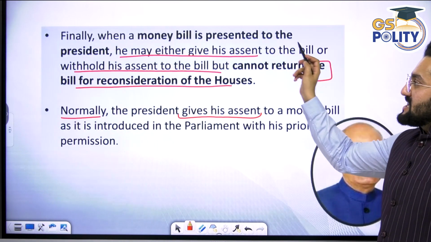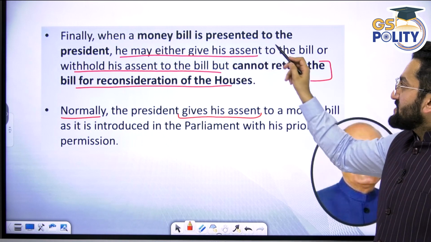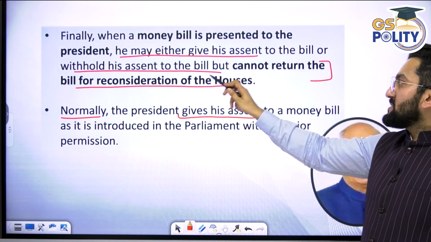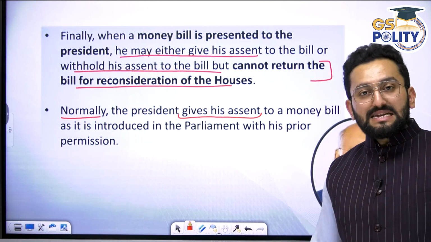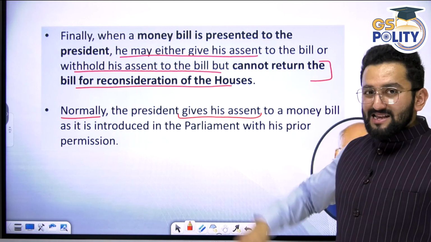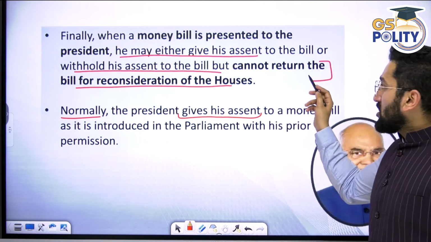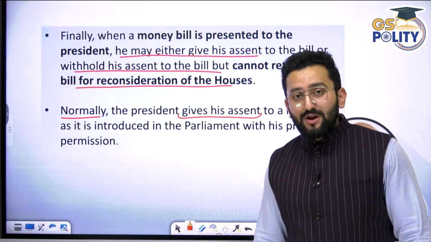Finally, when a money bill is presented to the President, he may either give his assent to the bill or withhold his assent to the bill, but cannot return the bill for reconsideration. This is mentioned in Article 110. It means you can say yes or no, but you cannot use a suspensive veto.